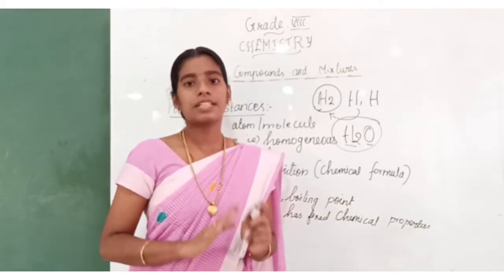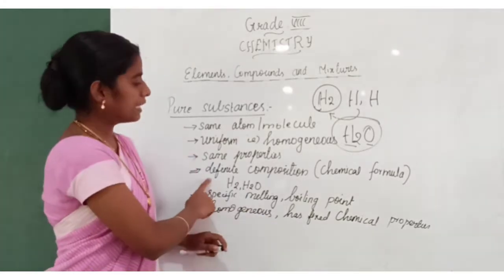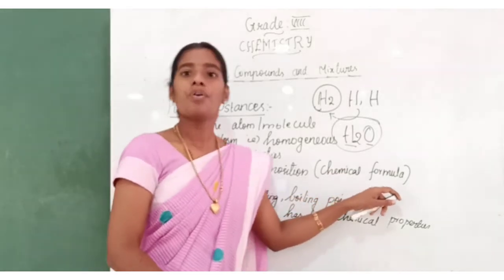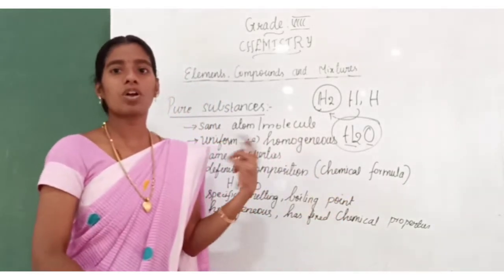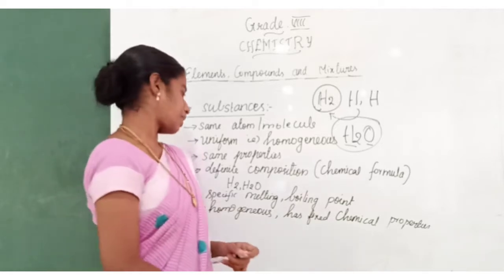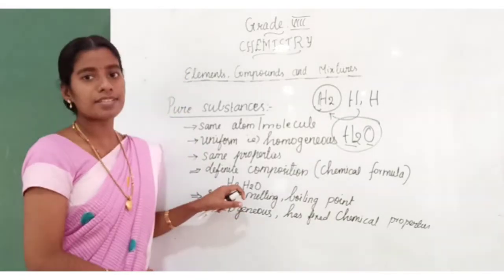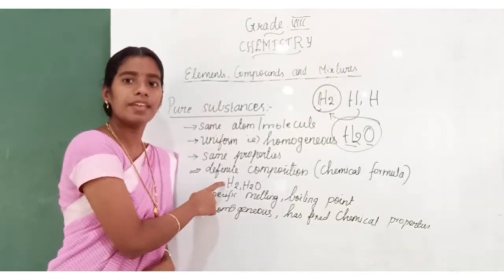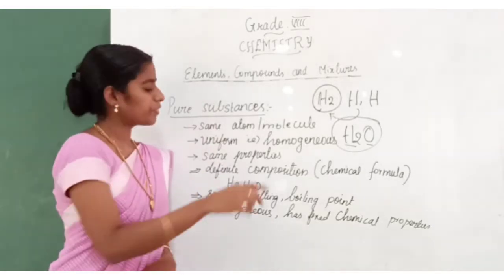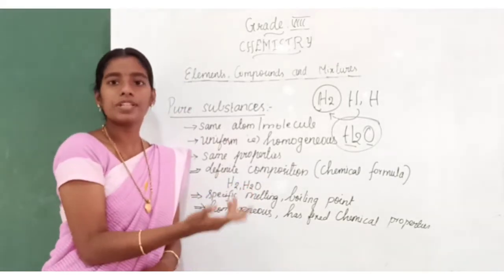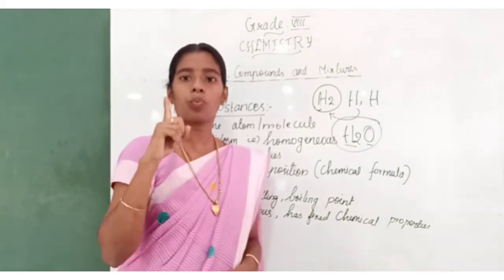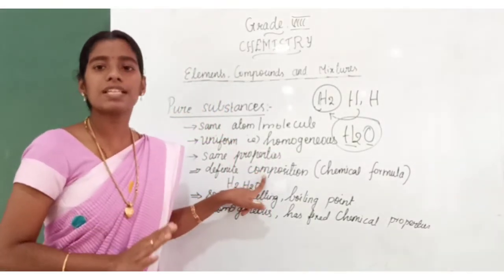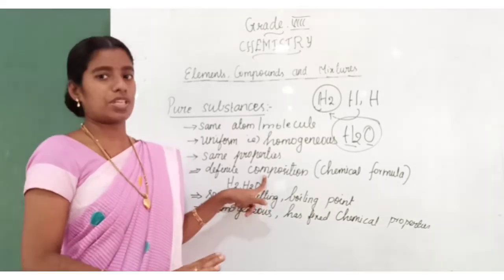So the composition is definite. And pure substances are represented by a chemical formula. For example, from wherever you take a hydrogen molecule, it will be 2 atoms of hydrogen. From wherever you take a water molecule, it will be 2 atoms of hydrogen and 1 atom of oxygen. So pure substances have definite composition.